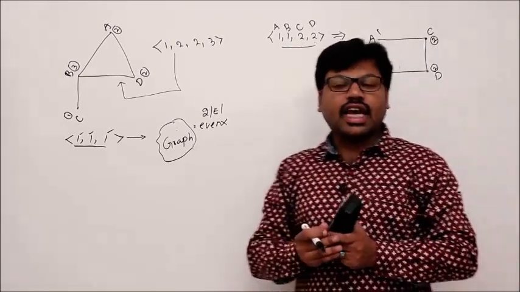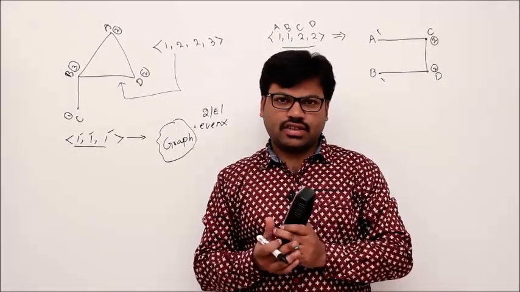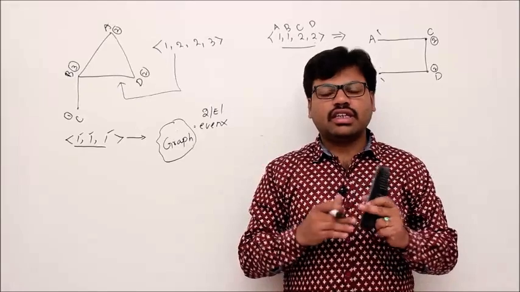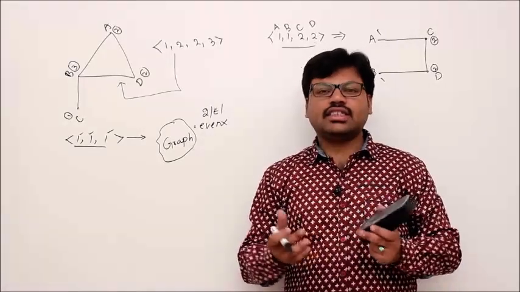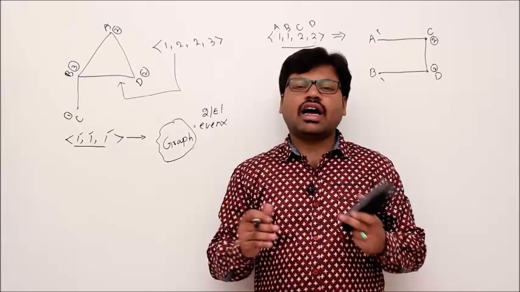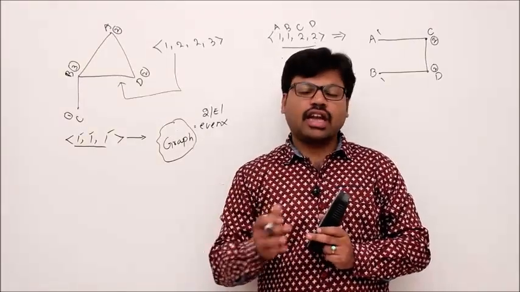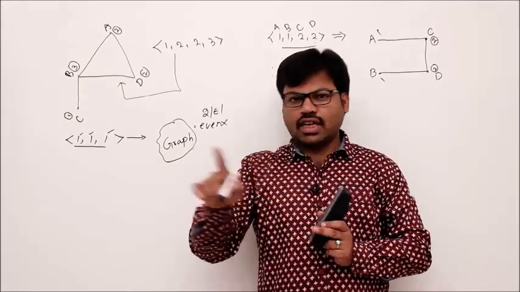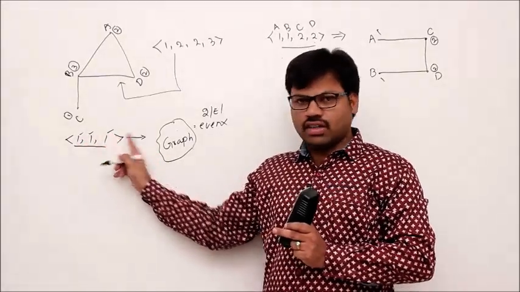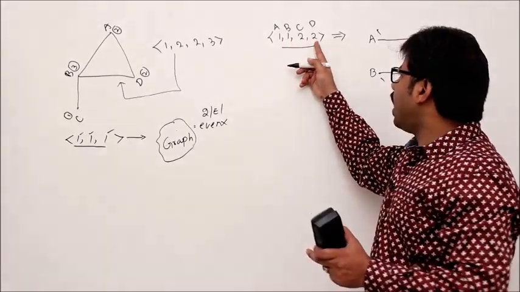But the question is, can we always guarantee whether there is a graph or not? Let me put that question in simple words. Given an integer sequence, can we say whether there is a graph for that integer sequence or not? For that, the answer is, if it is any graph, then a graph is always possible, but the sum of the integers should be an even number. We know that if the sum of the integers is odd, we can't draw the graph. But what if the sum of the integers is even? Do we always have a graph?